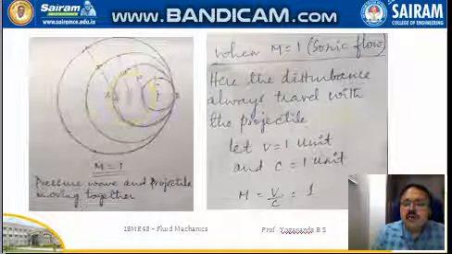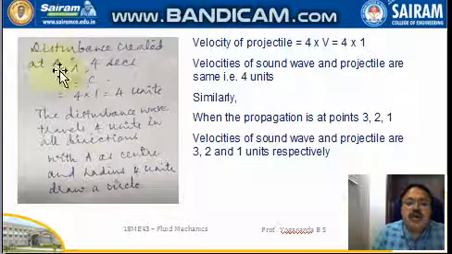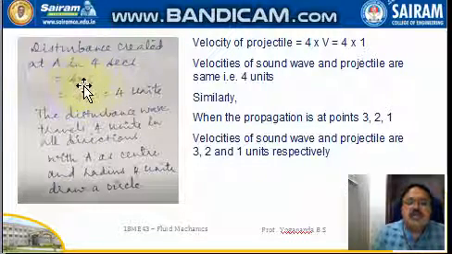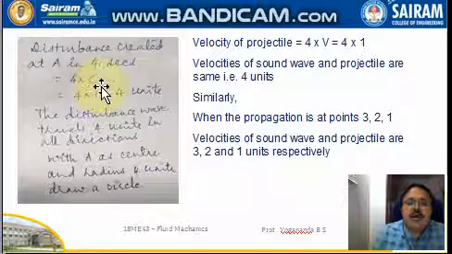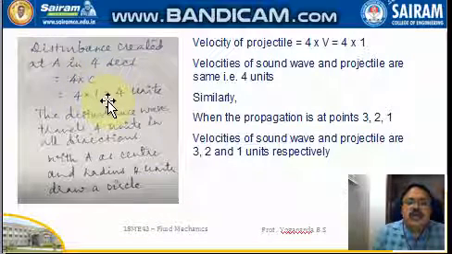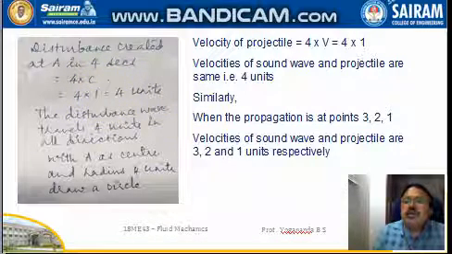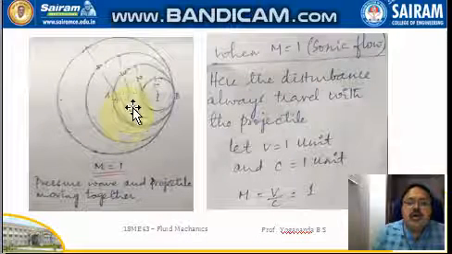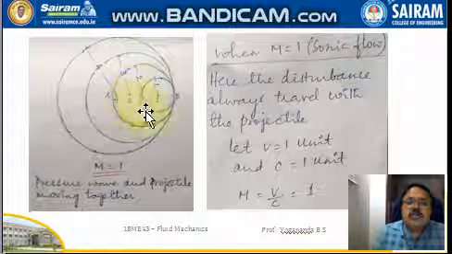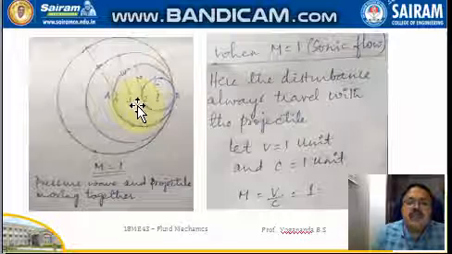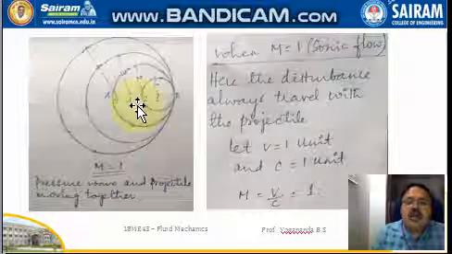Similarly, for the pressure wave produced at point 3, the distance traveled will be, instead of 4 into C, 3 into C. So it is 3 into 1, that is 3 units. The radius is 3 units, and keeping 3 as the center, we draw a circle having radius 3 units.